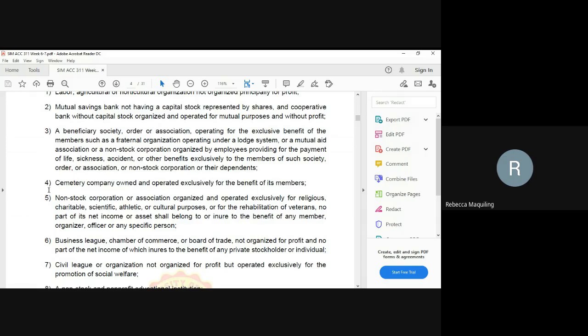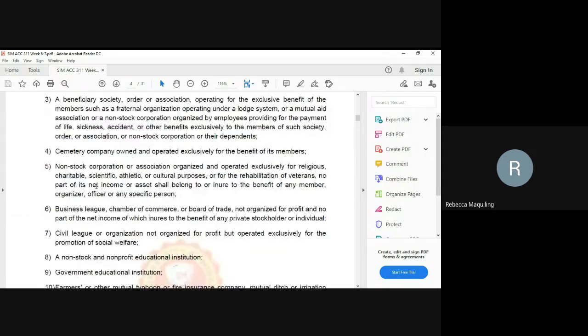We have also cemetery company owned and operated exclusively for the benefit of its members, so they are not taxable.